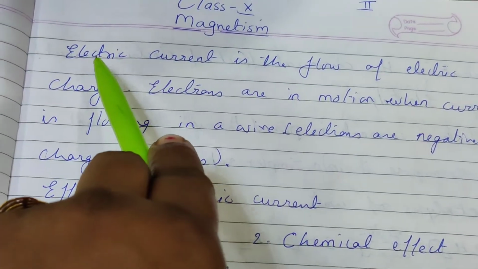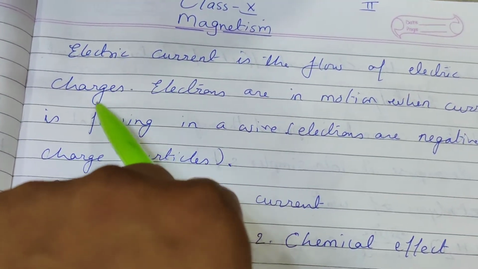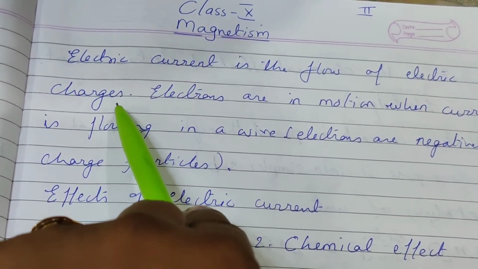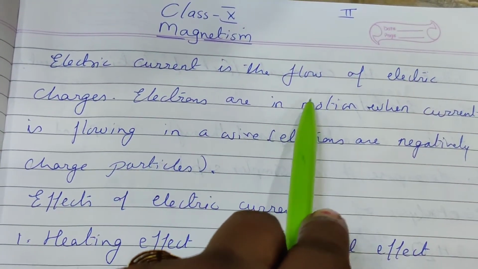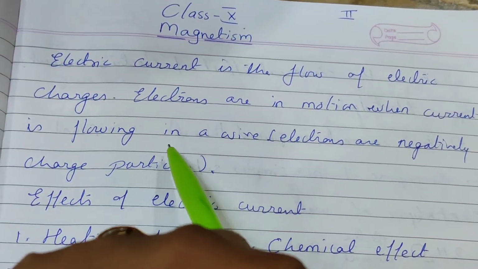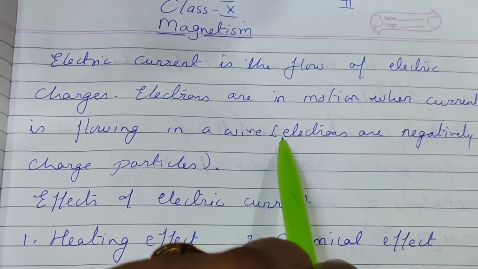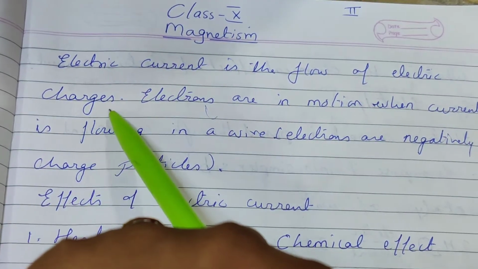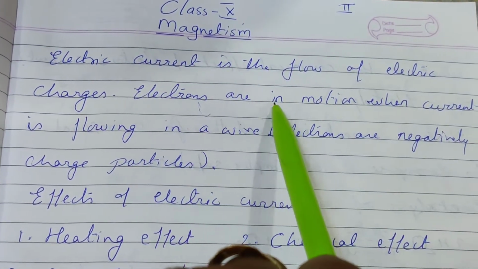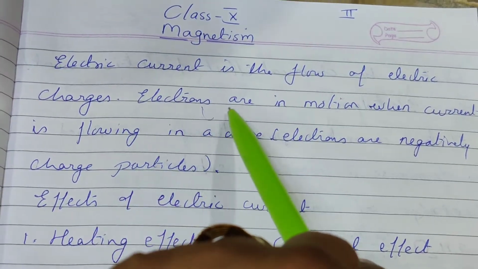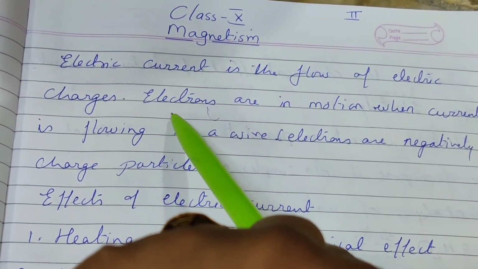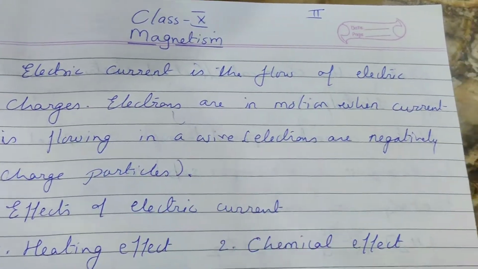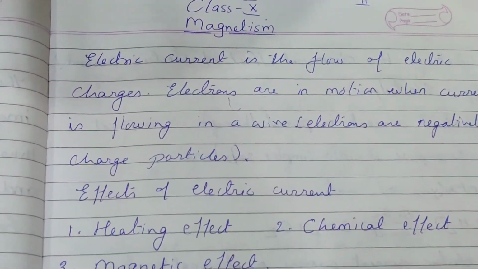Okay, flow of electric charges means the electrons, which are negatively charged particles, and they are in motion when current is flowing in a wire. So electric current is the flow of electric charges, and electric charges means what? Negatively charged particles, or they can be seen as electrons. So electrons are in motion when current is flowing in a wire.